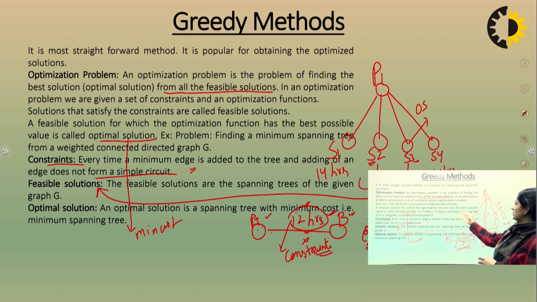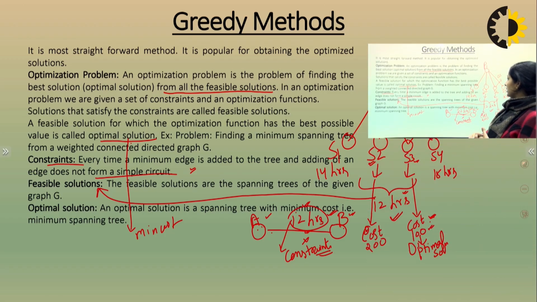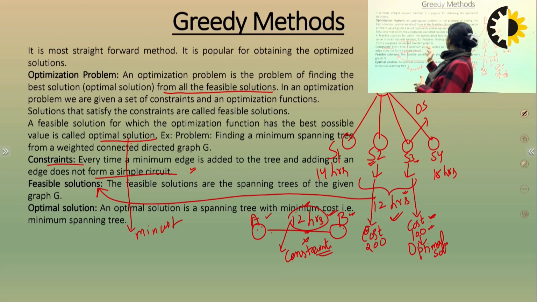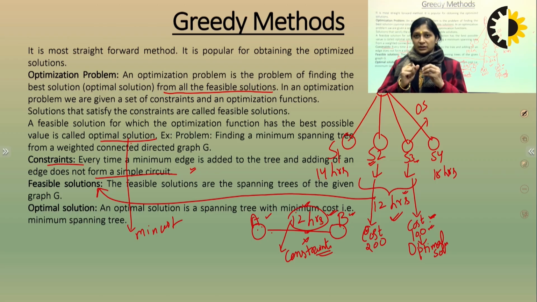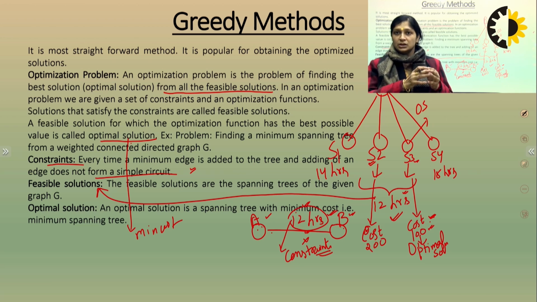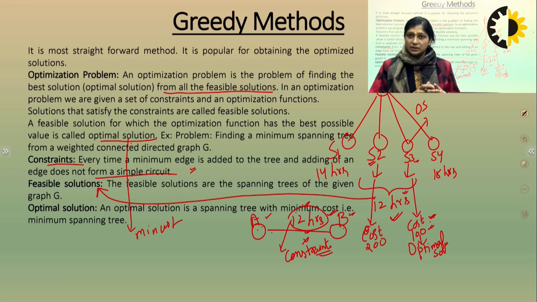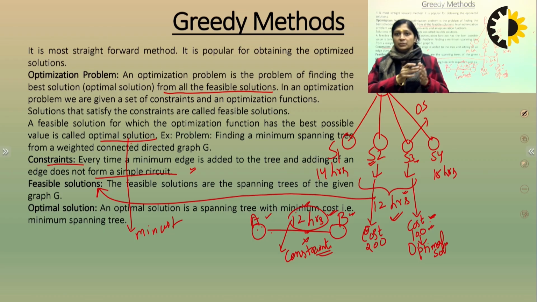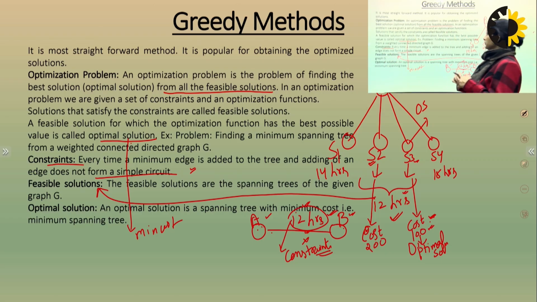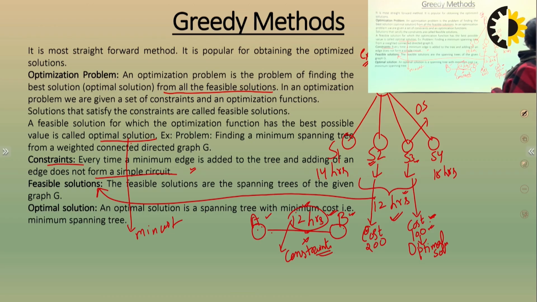There are so many other examples, like finding a minimum spanning tree from a weighted connected graph. Over there you have to consider the minimum cost. There may be so many spanning trees for a given graph, but you are finding the minimum cost from there. So that is your optimal solution, right? There may be so many examples. You can take this one also. This is just for your understanding. Now see the next one.